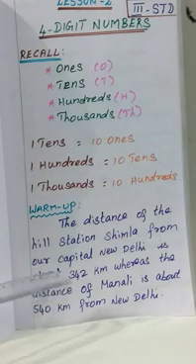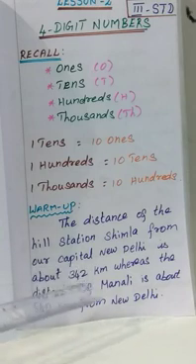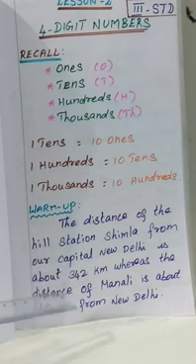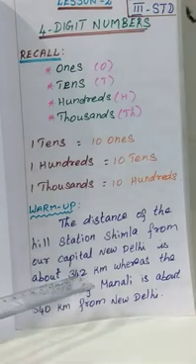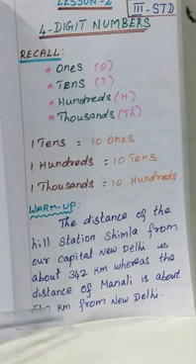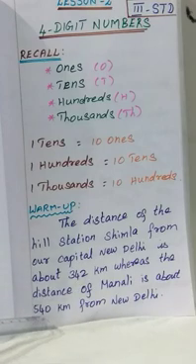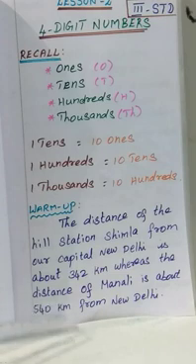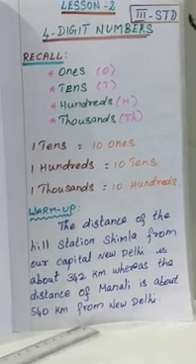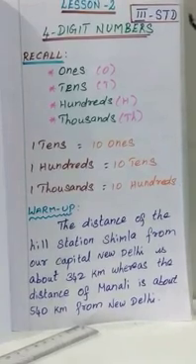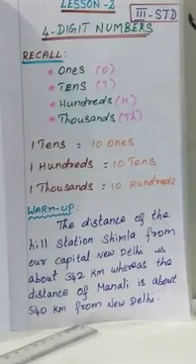One is Simla, another one is Manali. These are the two hill stations. The distance is measured from New Delhi to that hill station. From New Delhi to Simla, how many kilometers are there? 342 kilometers. Then from New Delhi to Manali, how much distance? 540 kilometers. From this you have to understand and read this, then answer the following questions.